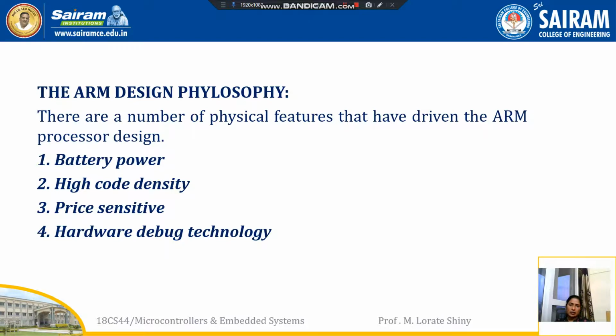To make the embedded system low in price, we have to choose less memory. Memory increases the price of the embedded system. So if you choose low level memory, the price of the embedded system will automatically be reduced. Next, hardware debug technology. All the embedded devices must have onboard hardware debug technology. If it is available, it will be easier for the software engineer to view what is happening when he is changing the code.